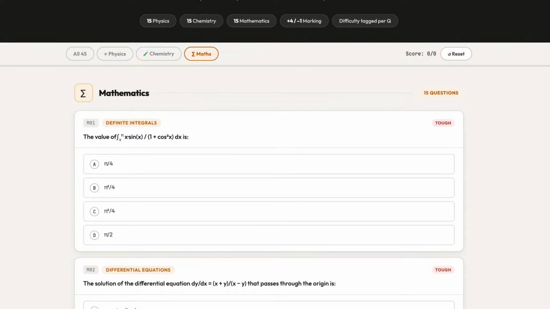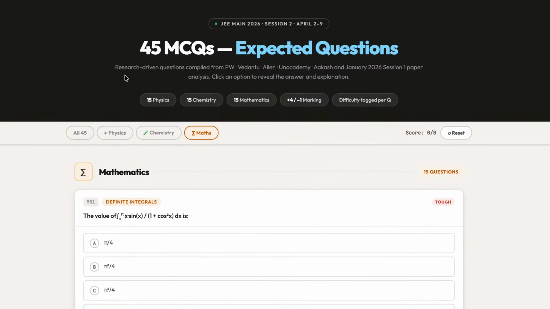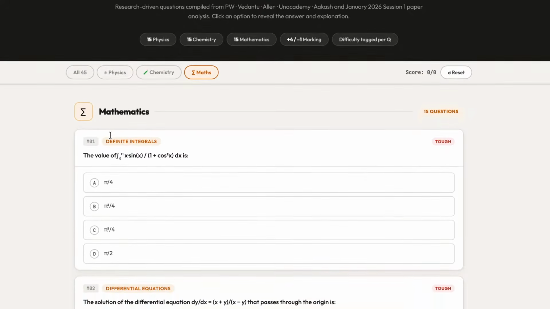So again, this is the predicted question. Don't get confused, this is not the question that was asked in today's exam, but this is the most predicted question which we think might appear in the upcoming exam. So make sure to comment down your answers, and we will mark it in the same live. What can be the expected answer for the first definite integral question? Any guesses?